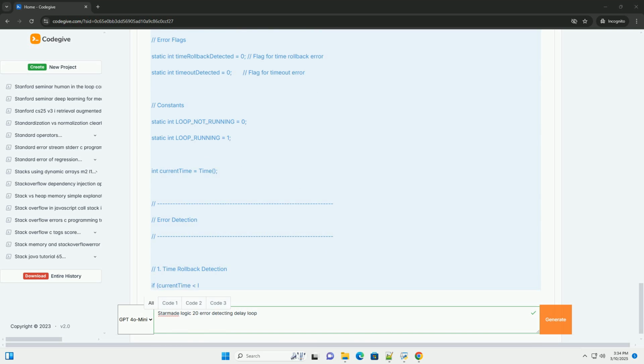The error handling logic prints an error message, and resets delay_start_time and loop_status to ensure the loop starts over cleanly. Crucially, it provides placeholders for more robust error handling. Printing is only useful for debugging. You need actions that actively prevent further errors or alert the user.